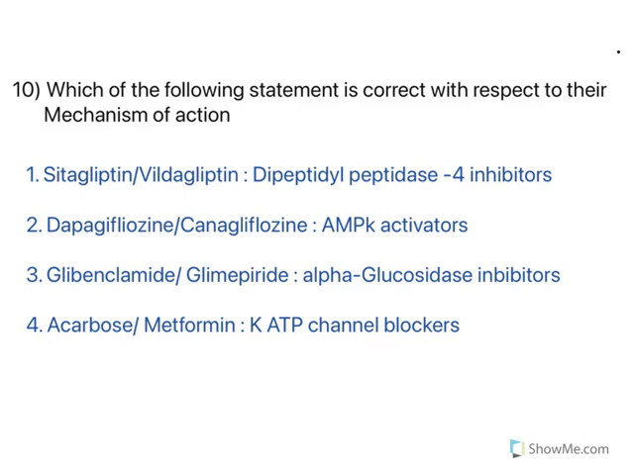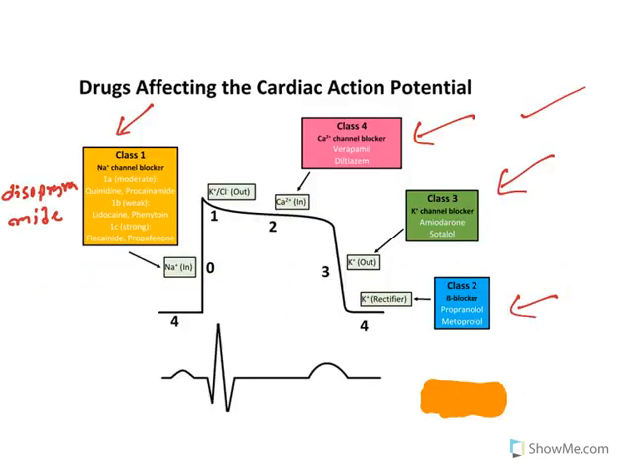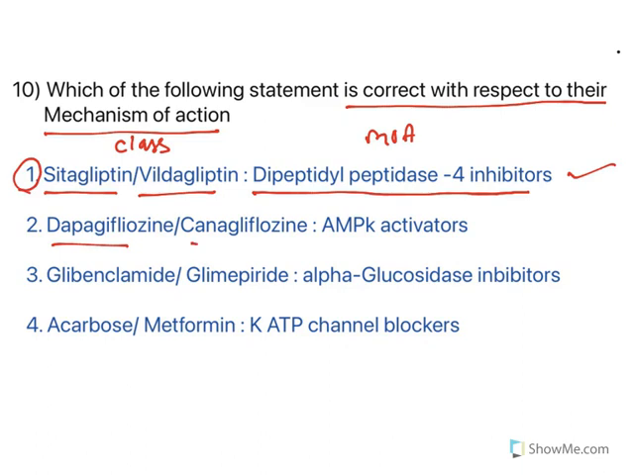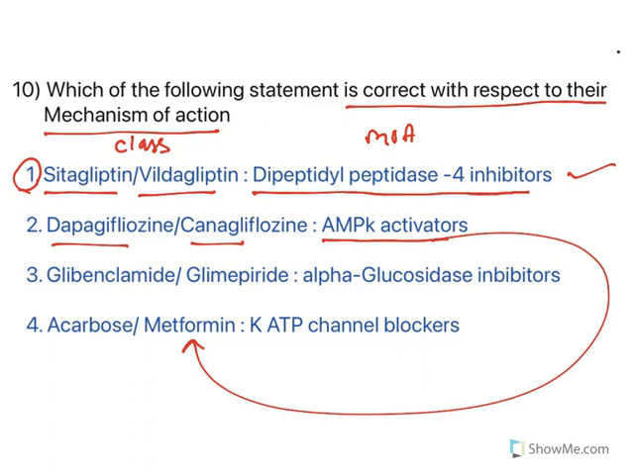Now the next one. Which of the following statements is correct with respect to mechanism of action? Look at this one and the previous question. Both of them are related to classification. You have the class, you have the mechanism of action. Out of the 4, one is correct and you need to find out which one. Sitagliptin, vildagliptin, they are dipeptidyl peptidase 4 inhibitors. Bingo, this is the correct answer. Dapagliflozin, canagliflozin, no, the AMPK activator is metformin, whereas dapagliflozin and canagliflozin are sodium glucose transporter inhibitors at the nephron. So they are wrongly paired.